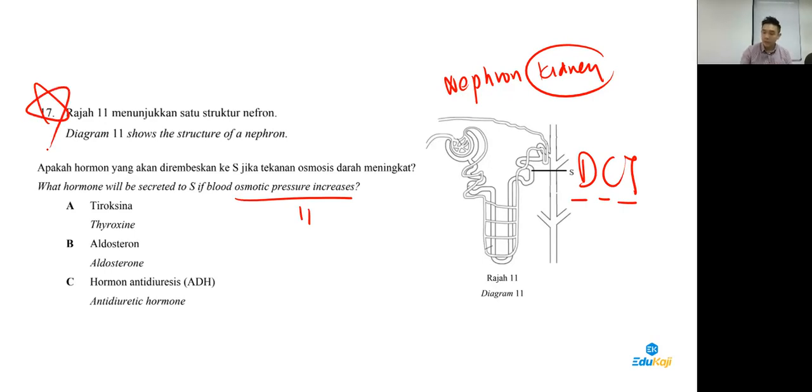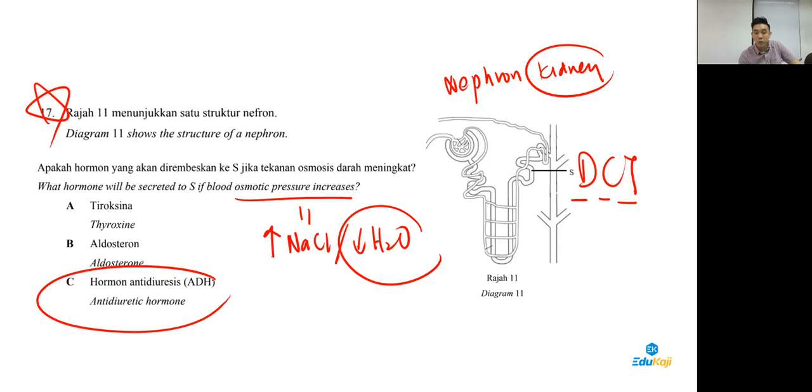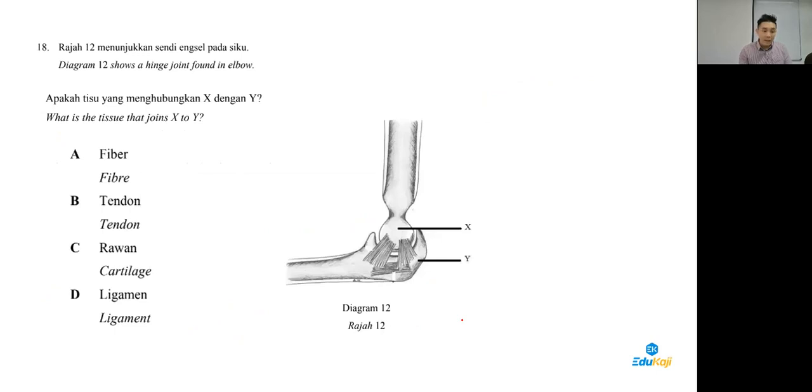So osmotic pressure goes up means there is either a rise in salt content or a drop in water content. Okay, so not enough water, need to secrete more ADH so that more water can be reabsorbed. Okay, 17 C and then 18.